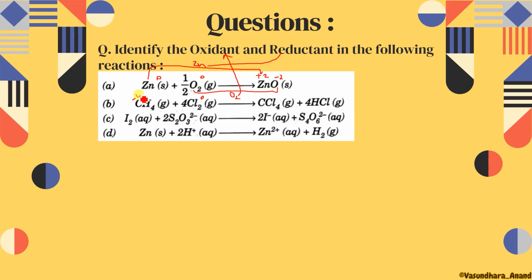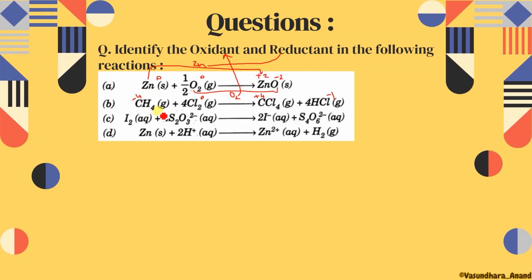While in this case, chlorine is more electronegative, so carbon will be +4. And chlorine is here 0, but in this case it is going to be -1. So chlorine being reduced will be called oxidant, and carbon being oxidized, CH4 will be called reductant.